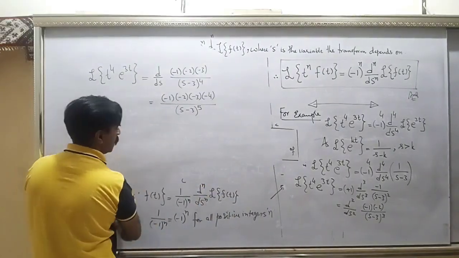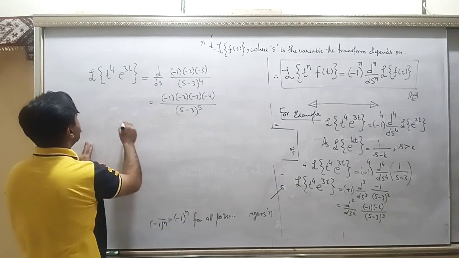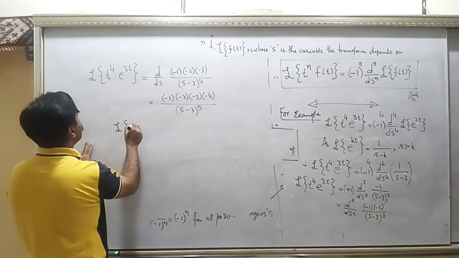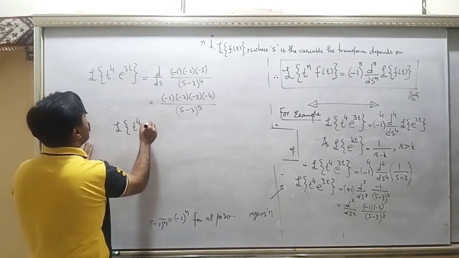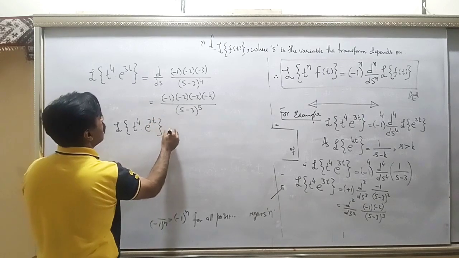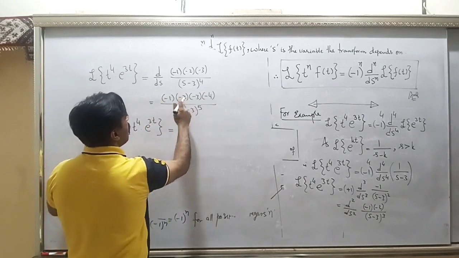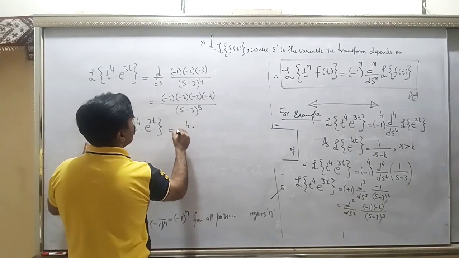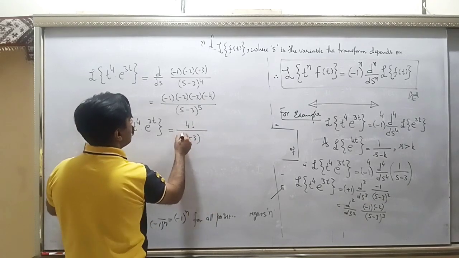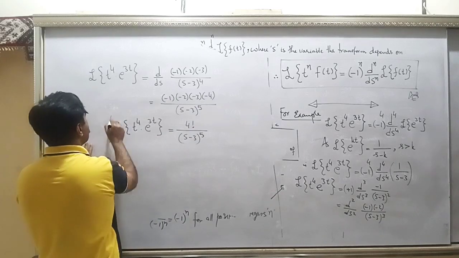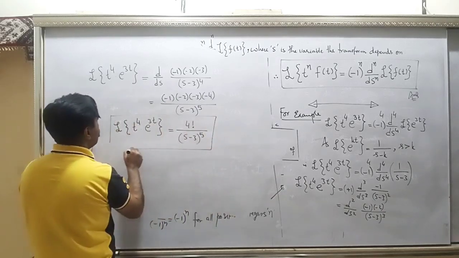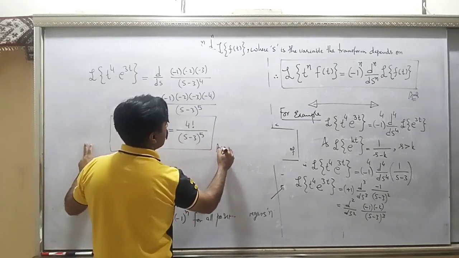And next you have the final answer. The Laplace transform of t to the power 4 e to the power 3t is equal to 1, 2, 3, 4 will make plus 1, and it is 4 factorial over (s minus 3) to the power 5. So this is how you can find these types of questions.